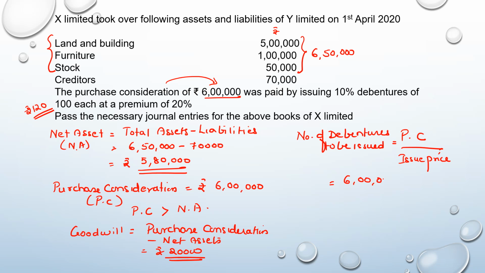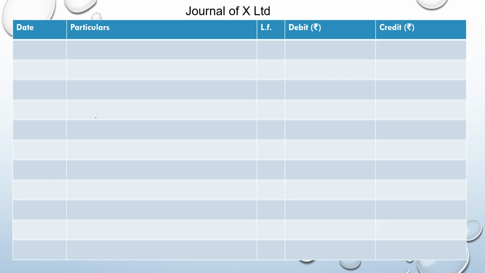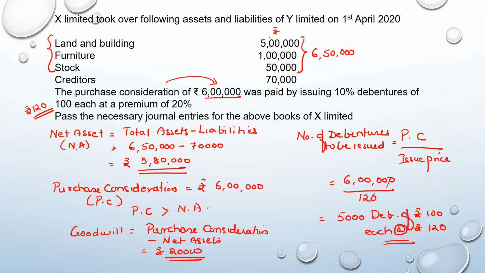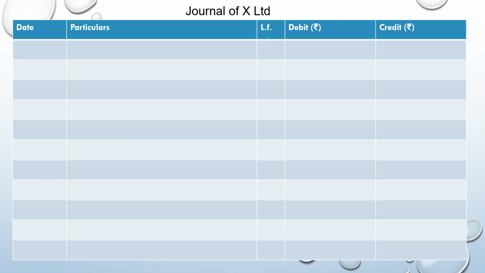So entirely is going to be settled by issuing the debentures, and the issue price is 100 rupees at 20% premium, that is 120. So that gives you 5,000 debentures of rupees 100 each at rupees 120. So now with these figures, we can pass the journal entry. Now first we will record the purchase of those assets. We will record them individually. Now see, land and building 5 lakh, furniture 1 lakh, stock 50.